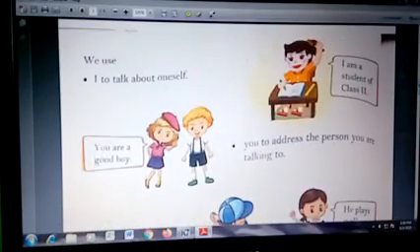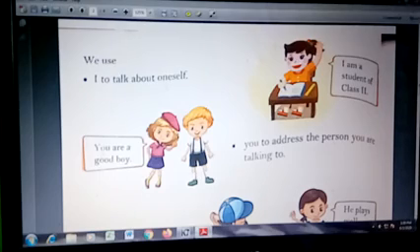I want to show you where we use each pronoun. We use the pronoun I to talk about oneself or myself. I is I am. You can see here a picture of a student. The student is saying, I am a student of class 2.